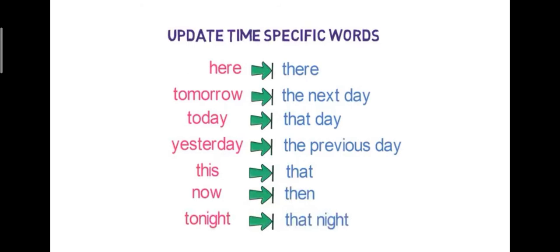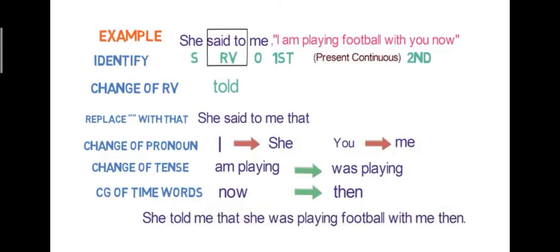Now let's take an example and learn how we make changes. Change direct speech into indirect speech. She said to me, "I am playing football with you now." Here, said to is our reporting verb. Said to changes into told. Then we replace with that. We use the conjunction that after the reporting verb. She told me that.